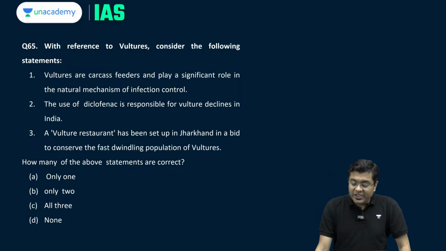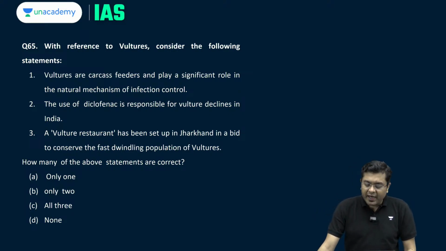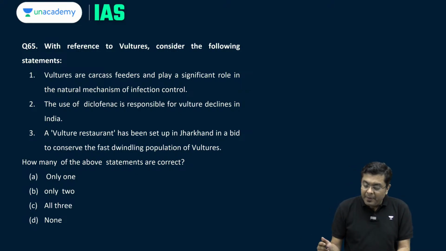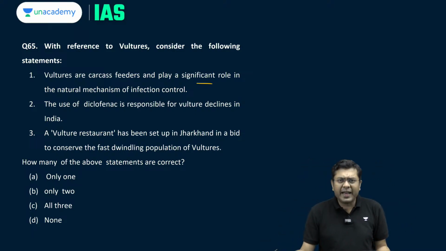With reference to vultures, consider the following statements. Now, vultures are carcass feeders. Carcass feeders means they feed on the dead organisms and play a significant role in the natural mechanism of infection control. This is correct, because vultures feed on the dead and decaying flesh of organisms. These are the scavenger community.